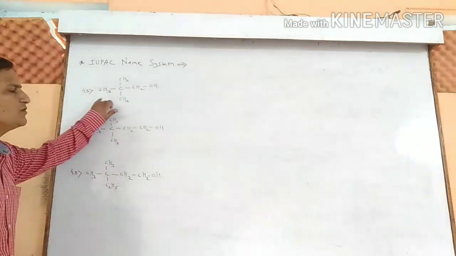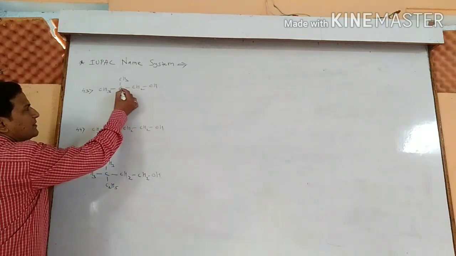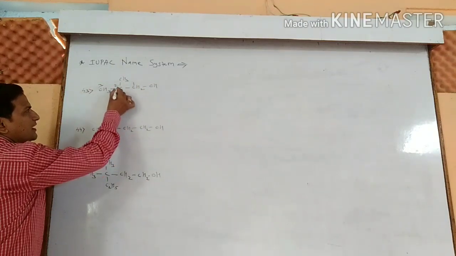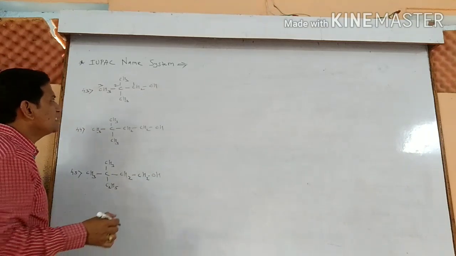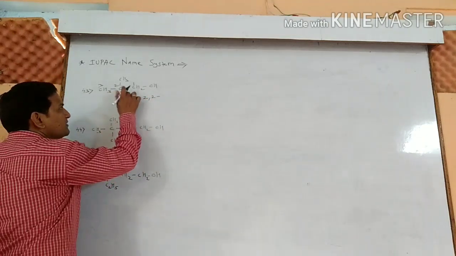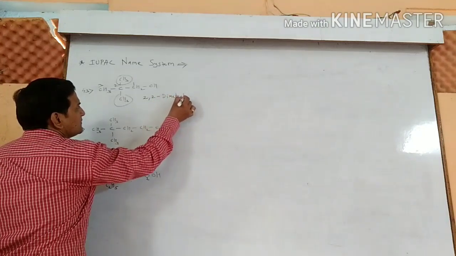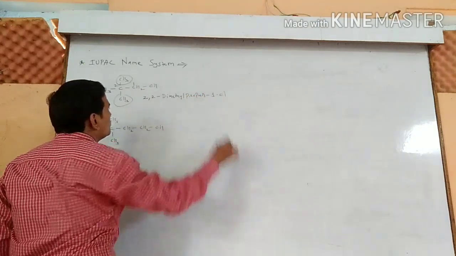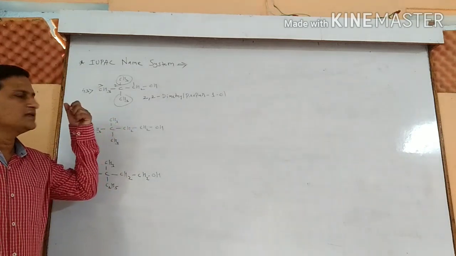Next example is somewhat different from the previous one. Here you can see that carbon having the 2 alkyl groups at the same position, 1 2 3, and the second position having the 2 alkyl groups on the same carbon atom. That's why we need to write 2, 2 because 2 groups are there at the second position. 2, 2 dimethyl propan 1-OL. Name of the compound is 2, 2 dimethyl propan 1-OL.